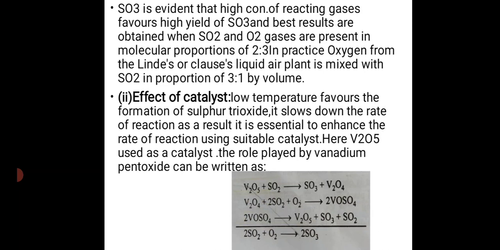It is evident that high concentration of reacting gases favors high yield of SO3, and best results are obtained when SO2 and O2 gases are present in a molecular proportion of 2:3. Oxygen from the nearest liquid air plant is mixed with SO2 in a proportion of 3:1 by volume.